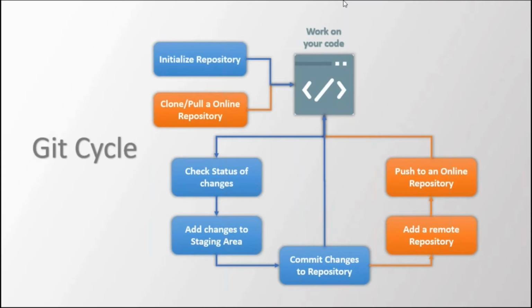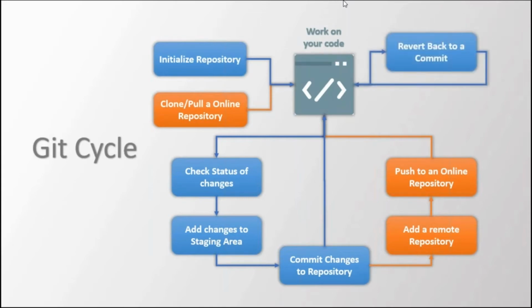Another thing is you can also revert back to a commit. For example, yesterday you committed your code before night. Today you started developing and made some errors, and now your application broke down. You want to revert to the previous day's commit, so you can do so, right? So this is the git cycle. This is how git works.